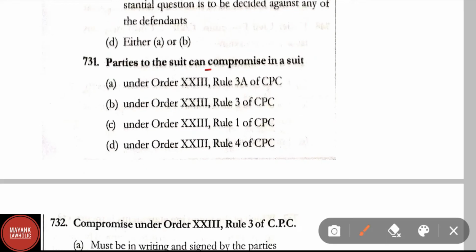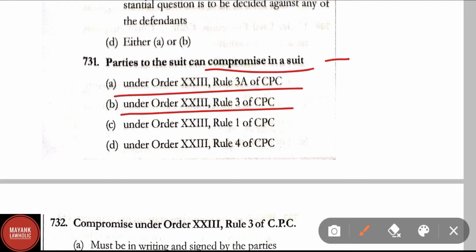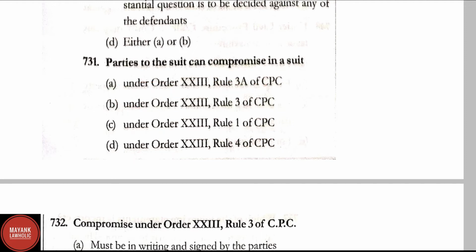Question number 731. Parties to the suit can compromise in a suit under Order 23 Rule 3 of CPC, under Order 23 Rule 1 of CPC, under Order 23 Rule 4 of CPC. Correct answer here is option B, that is under Order 23 Rule 3 of CPC.